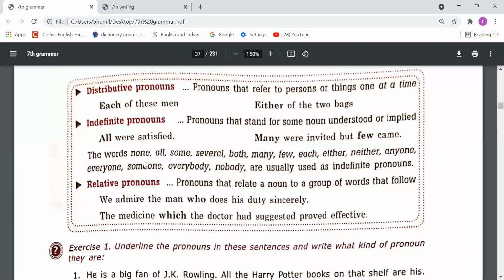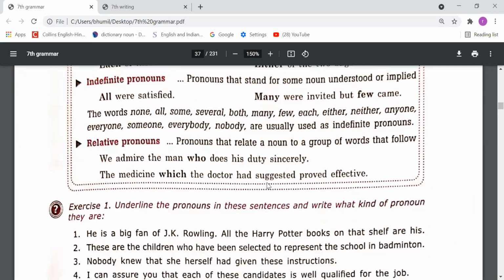The words none, all, some, several, both, many, few, each, either, neither, anyone, everyone, someone, everybody, nobody are usually used as indefinite pronouns. So these are all the indefinite pronouns, because by these pronouns we don't talk about any specific person, any definite person, or any definite thing. So that's why these pronouns are called indefinite pronouns.